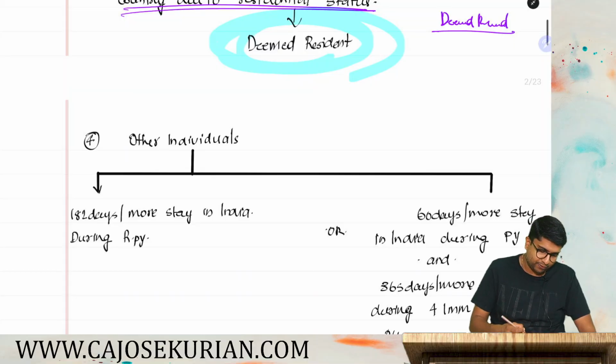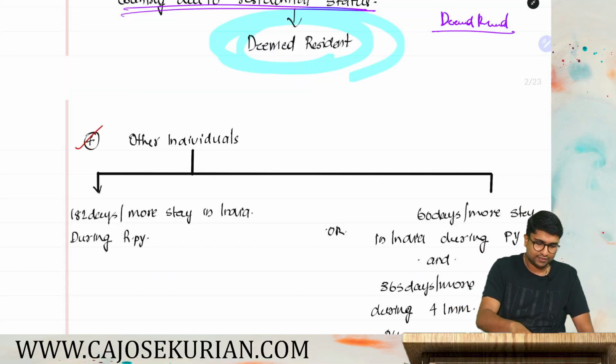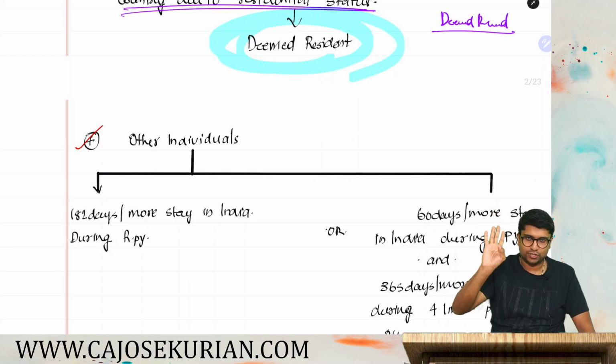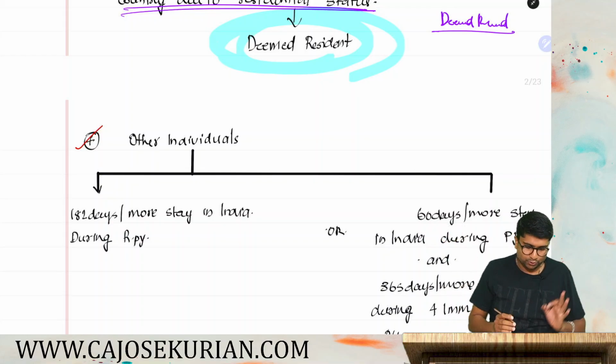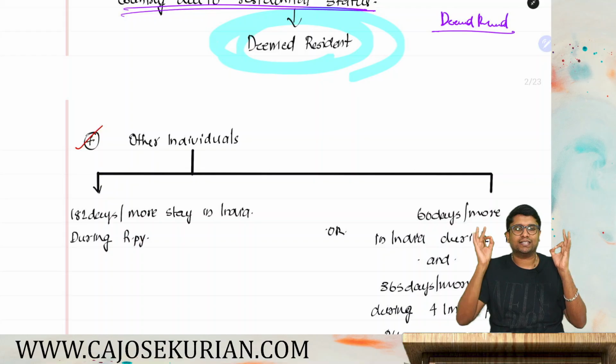Moving on to category number 4, that is for the other individuals. Say you are not an Indian citizen, not an Indian origin, and you are some other individual, say Mr. A, who is an Australian citizen. For other individuals, how do you determine the residency status?